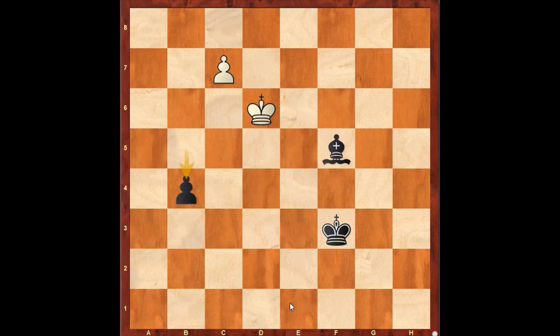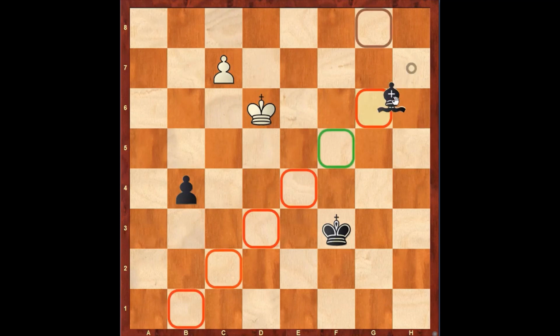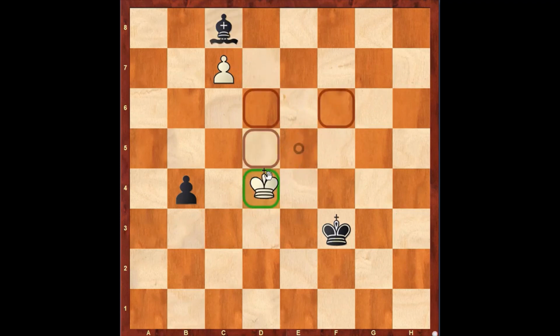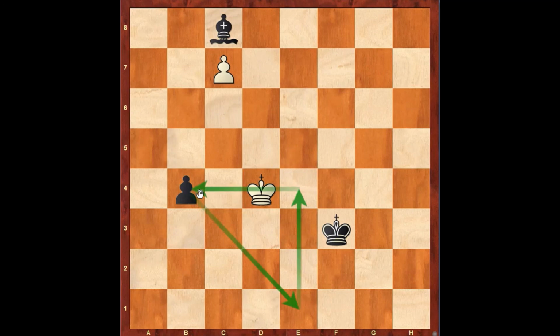Let's move back. Hence here black tries pawn to b4. Here white plays king to d6, threatening to promote this pawn into a queen. Hence here black is forced to play bishop f5, and now white plays this beautiful move, king to e5, like before, gaining the tempo on the bishop. Hence the bishop is forced to move. Let's say bishop to c8. Here again white plays king to d4, stepping into the square of the pawn, and now this position is a dead draw.